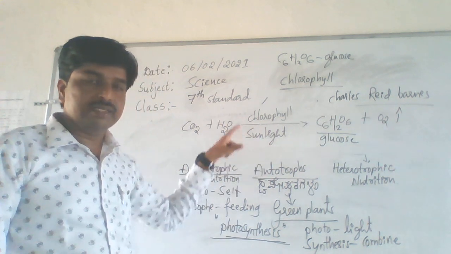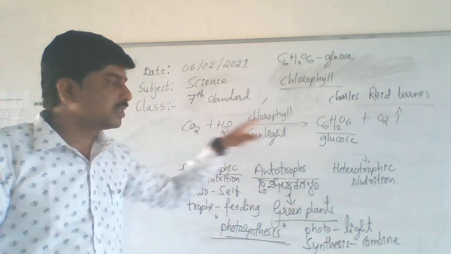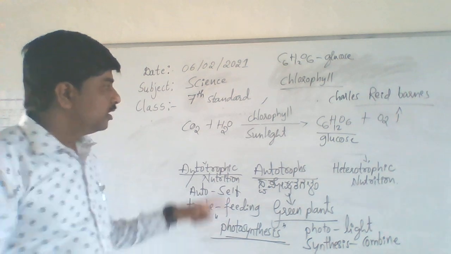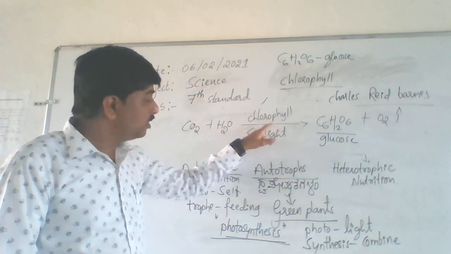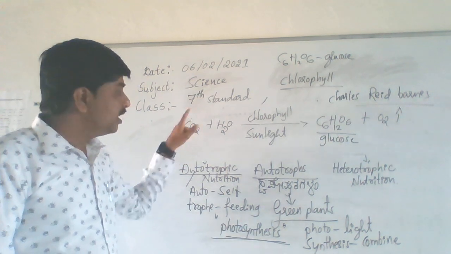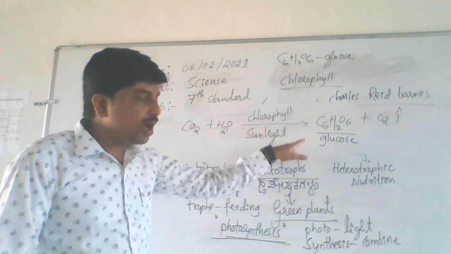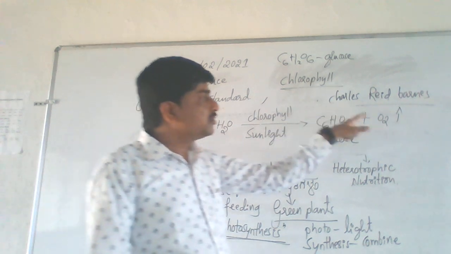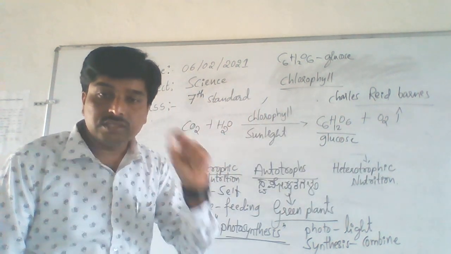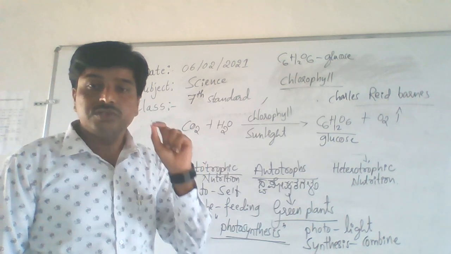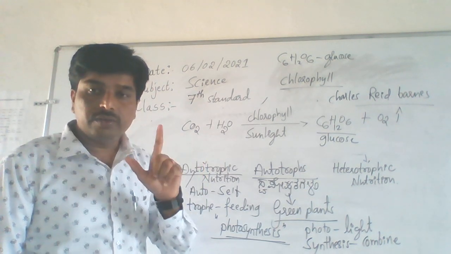So this self feeding technique happens in a plant body. We call this process photosynthesis. See, green plants in presence of sunlight, by using chlorophyll, combine carbon dioxide and water and form glucose, and oxygen is released in this process. This is called photosynthesis. Okay, are you clear about it, students?